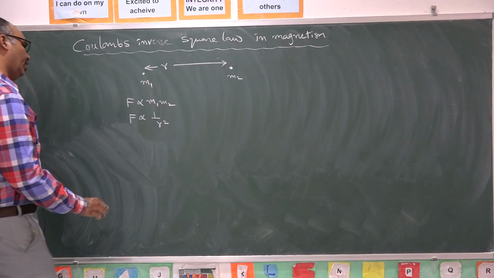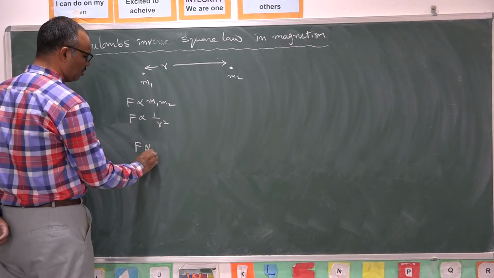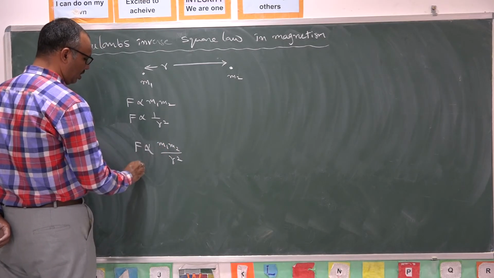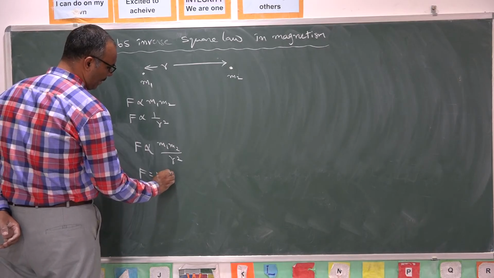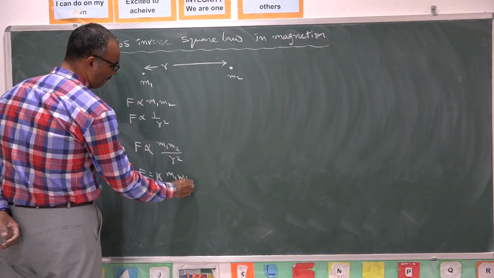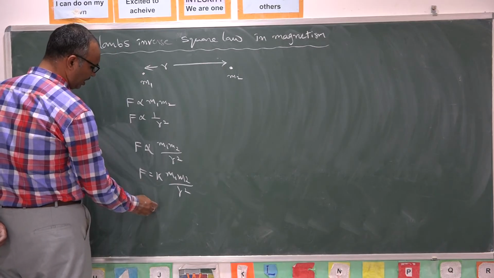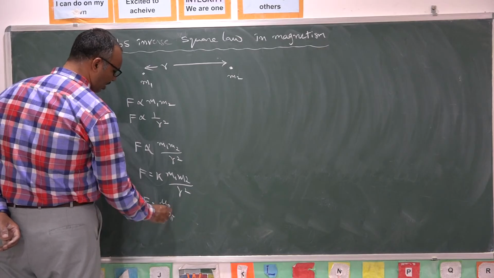So F is proportional to m1 m2 by r square. In order to remove the proportionality, I should keep a constant k: F equals k m1 m2 by r square. Here the value of k is taken as mu naught by 4 pi. Why have we taken it like this?